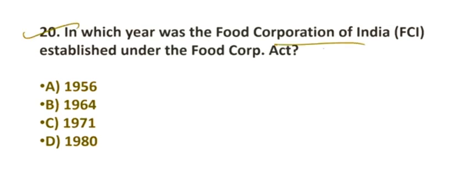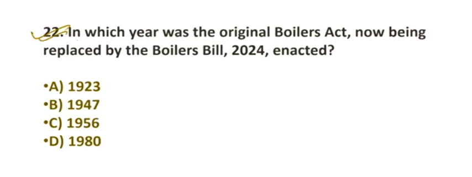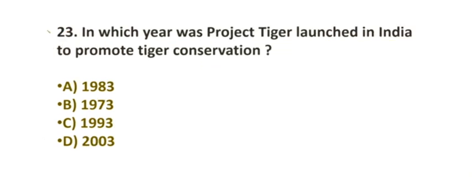In which year was the Food Corporation of India (FCI) established under the Food Corp Act? Option number B is the correct answer, 1964. Question number 21. In which year was the Income Tax Act, which has been in force since April 1962, introduced in India? Option number B, 1961. Question number 22. In which year was the original Boilers Act, now being replaced by the Boilers Bill 2024, enacted? Option number A, 1923. Question number 23.